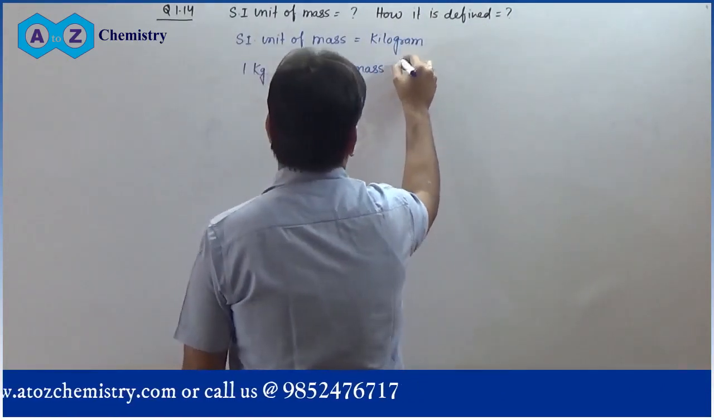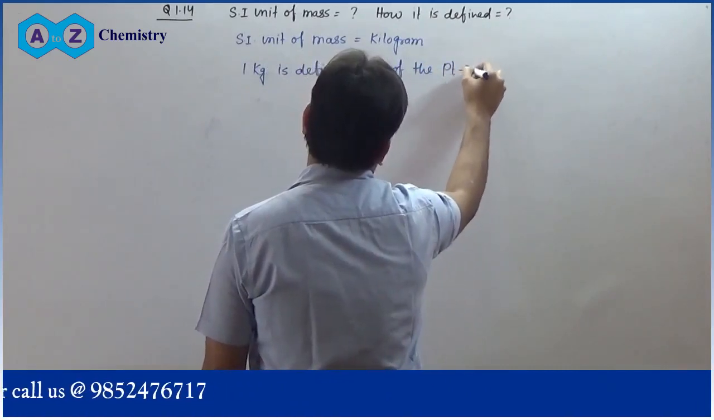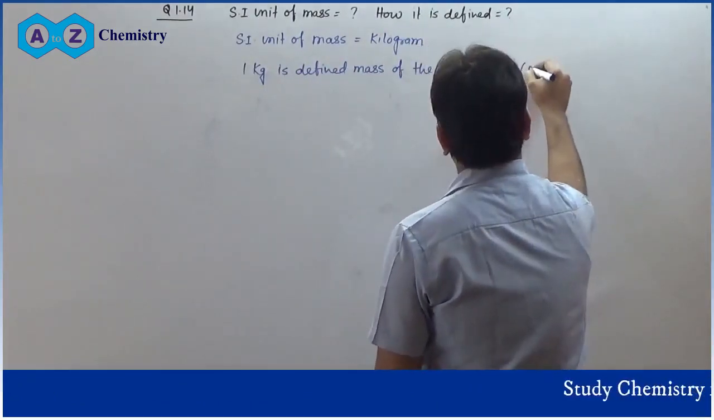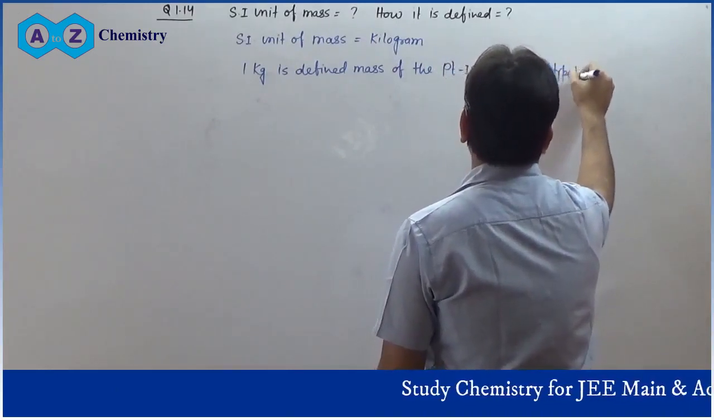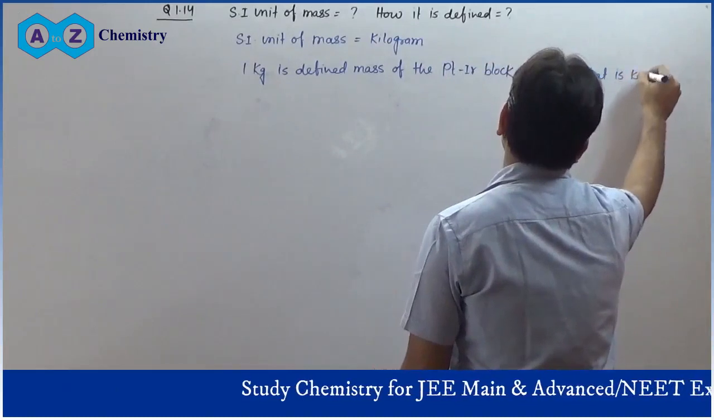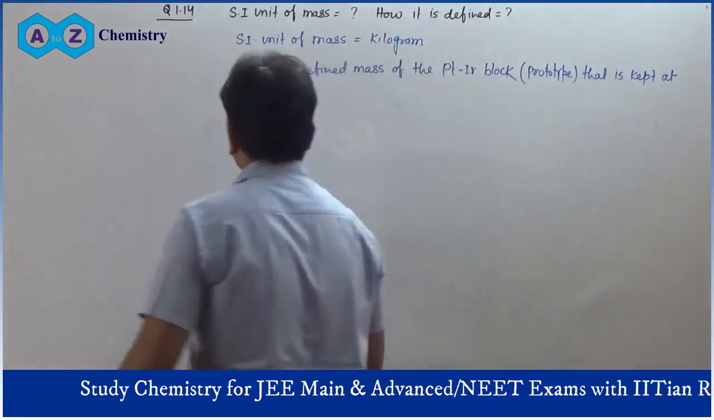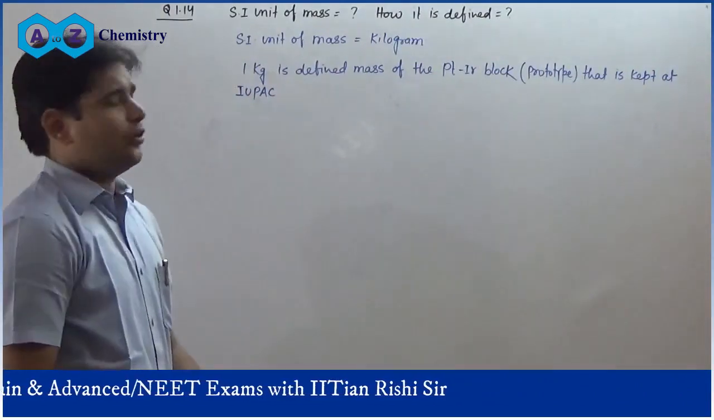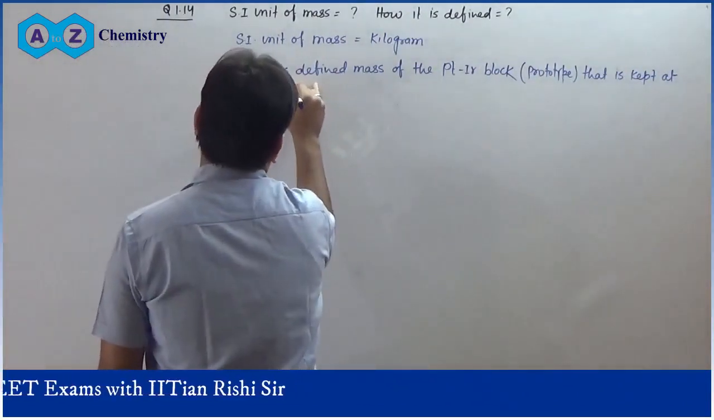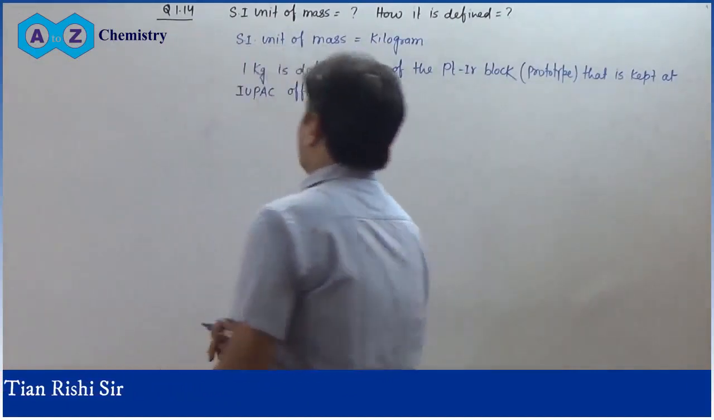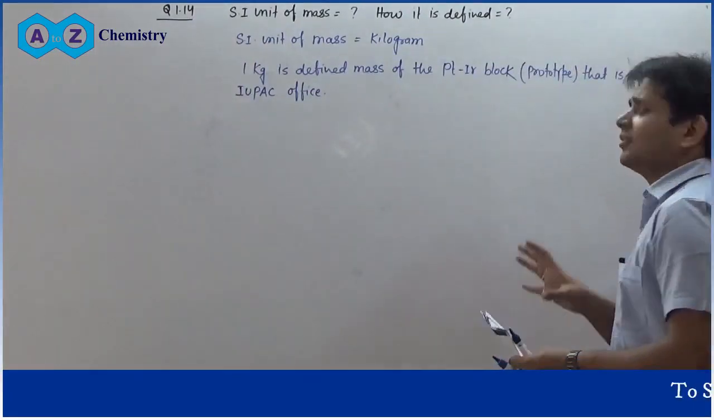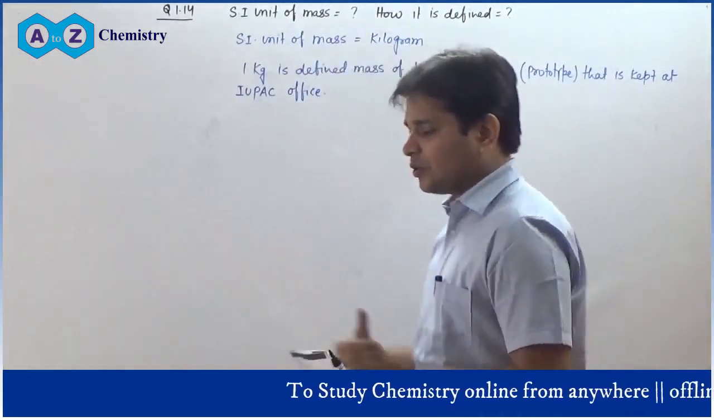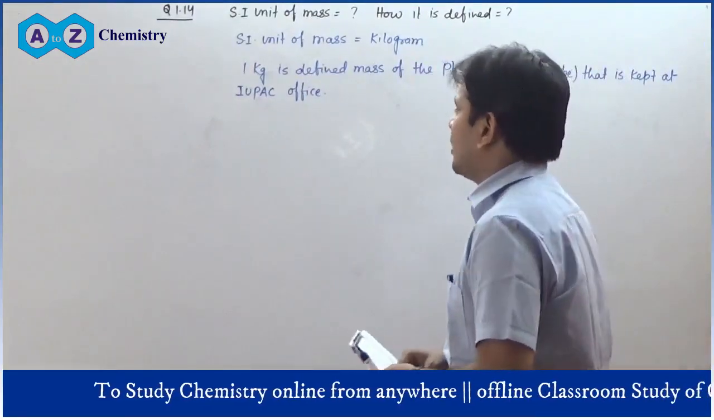mass of the platinum iridium block prototype that is kept at IUPAC, International Union of Pure and Applied Chemistry office in France. 1 kg is defined as the mass of platinum iridium block, that is the prototype that has been taken as reference to measure the mass of each substance, that has been kept at the IUPAC office in France.